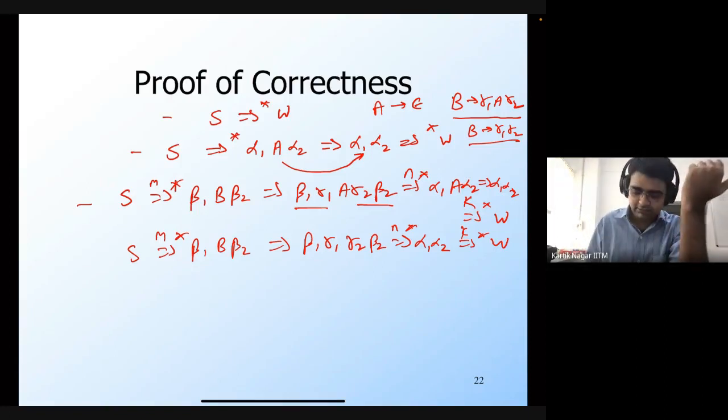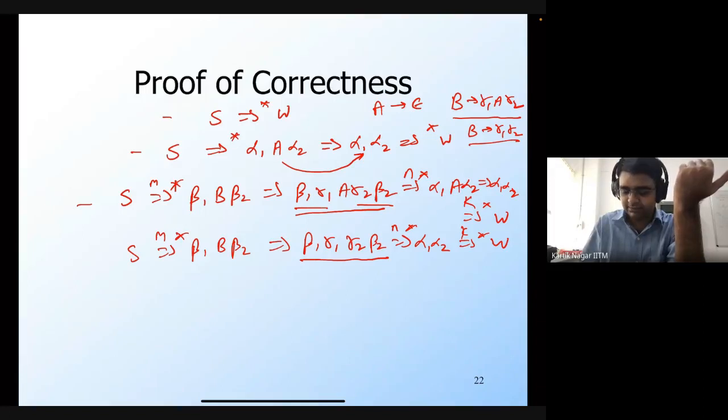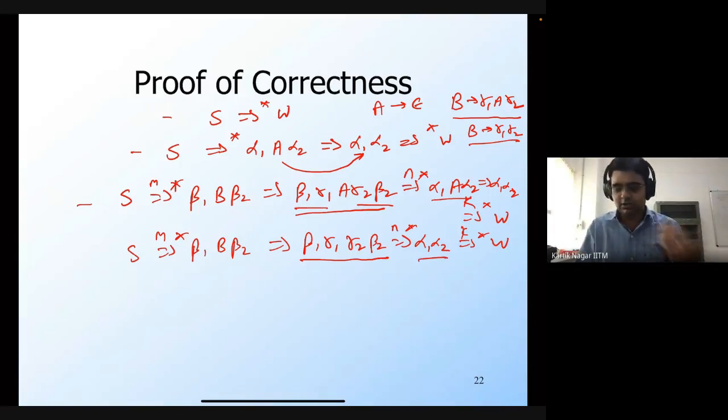Note that, for example, consider this sentential form, beta 1, gamma 1, A, gamma 2, beta 2, which contains this non-terminal A. And here I have the same sentential form, except it doesn't contain A. So I'm saying that in n steps, both of these will basically derive the same sentential form, except that it won't contain A. So this is a property of how we use production rules, in the sense that if you have a particular non-terminal in the sentential form, then that particular non-terminal remains the same. All the other non-terminals basically operate independently of each other.